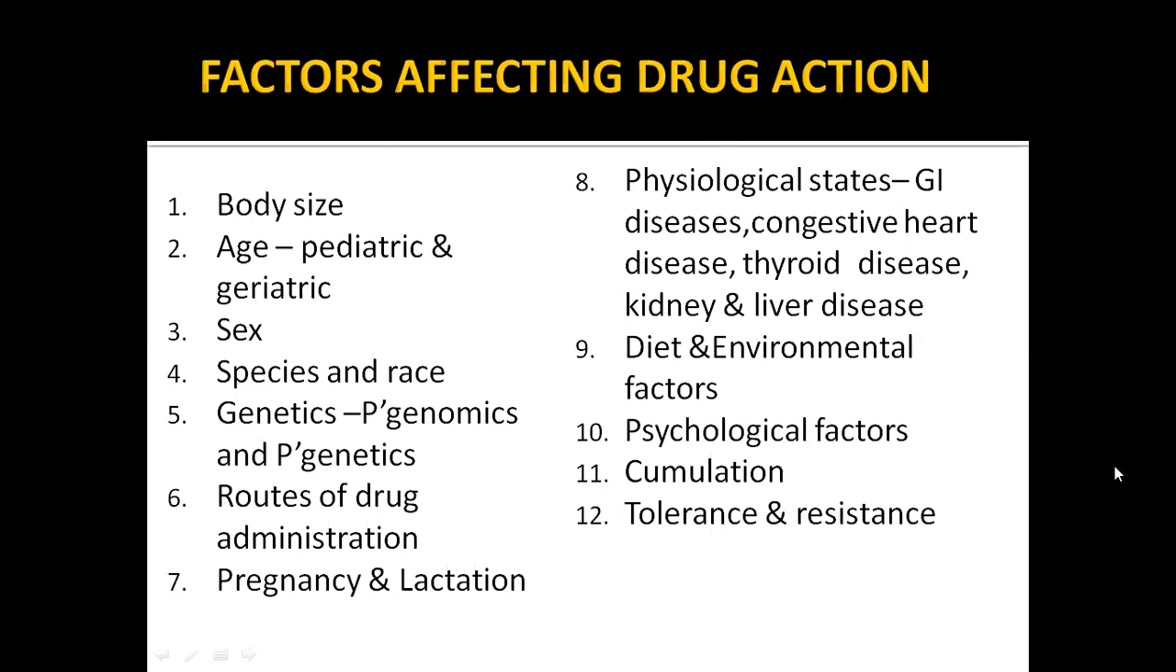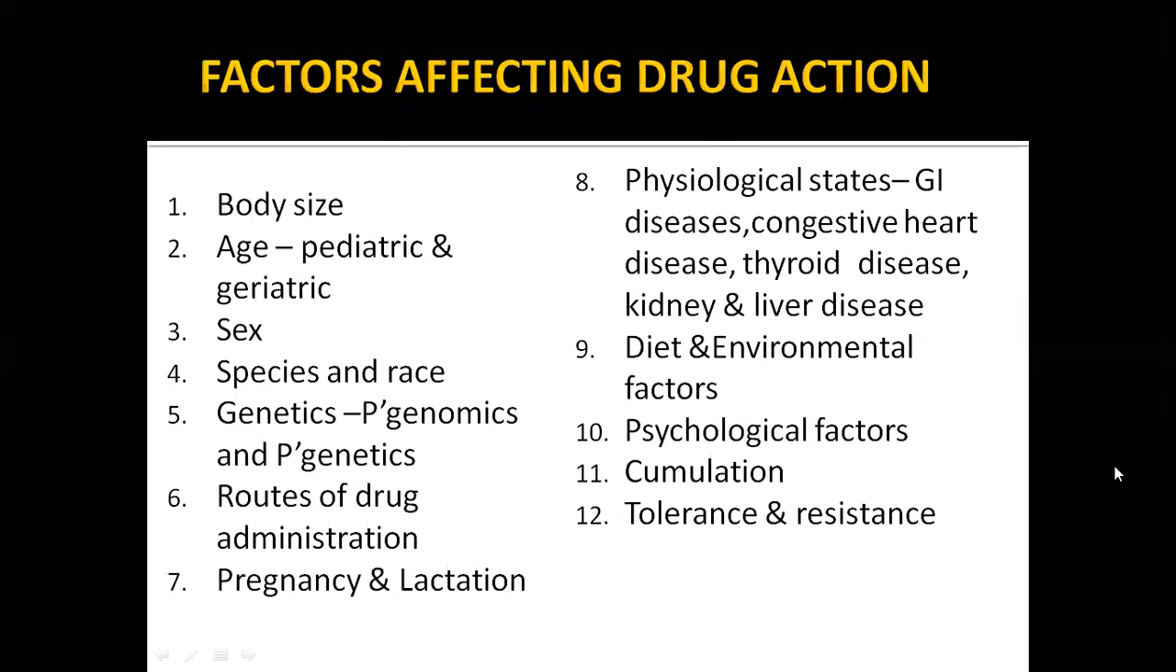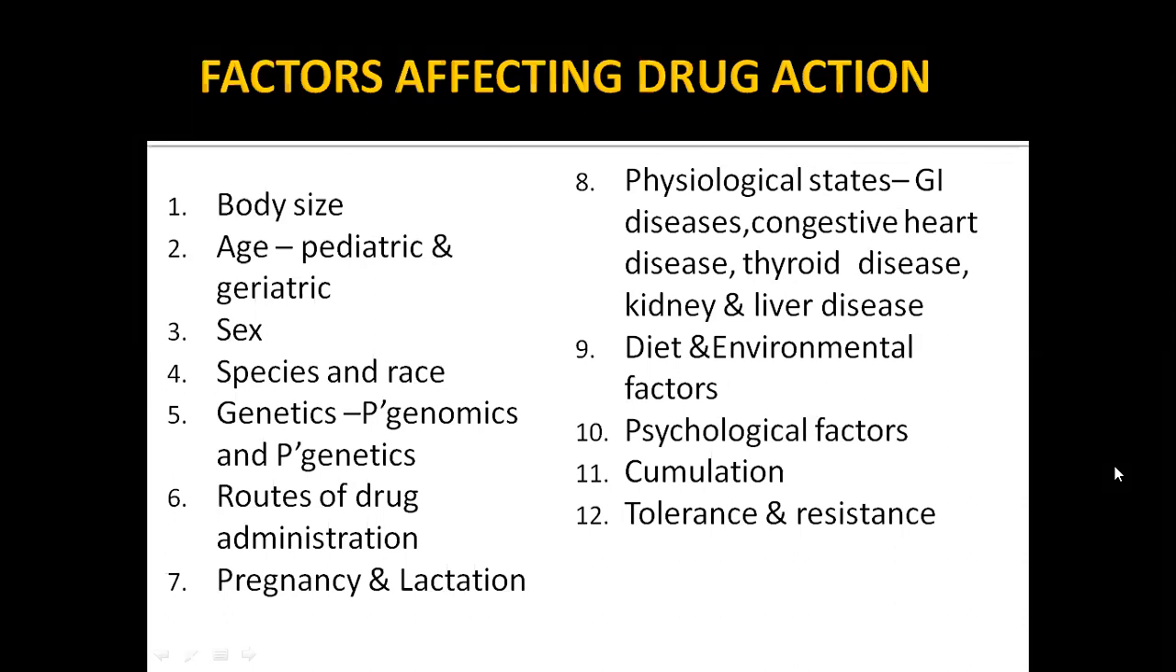So what is body size? We thought about the thin person and the stout person. Then age, pediatric or geriatric, species, and pharmacogenetics, like some people are more prone to diseases. For example, they said that in the black population in the US, corona affected less, but later we could see that all the populations were affected evenly. Maybe they were immune in the initial phase, but later all the populations were equally affected.